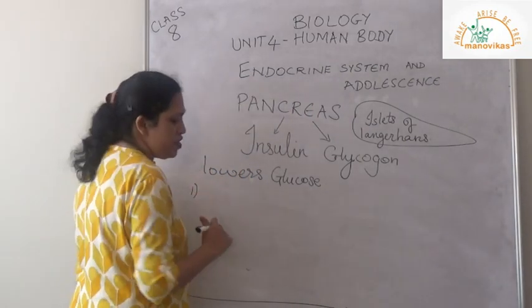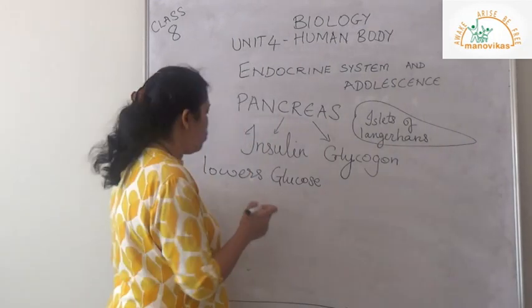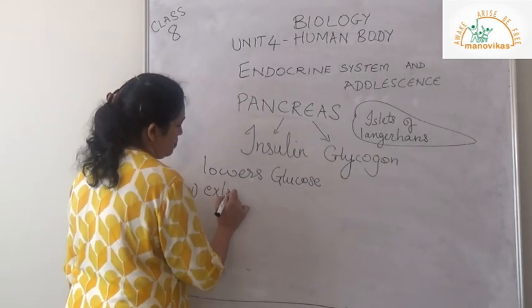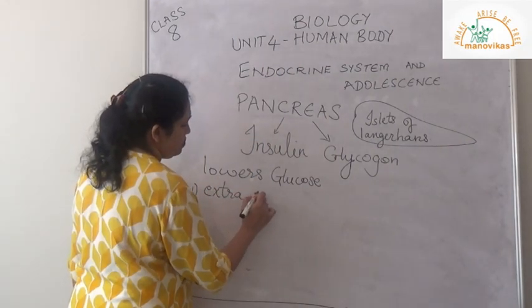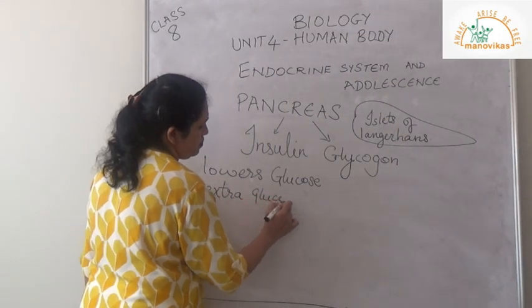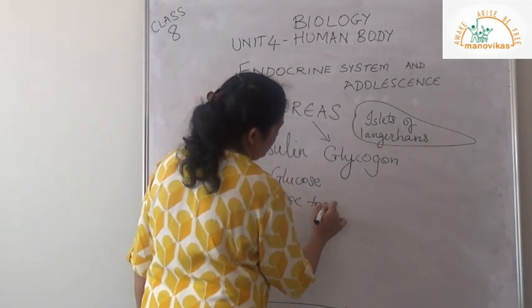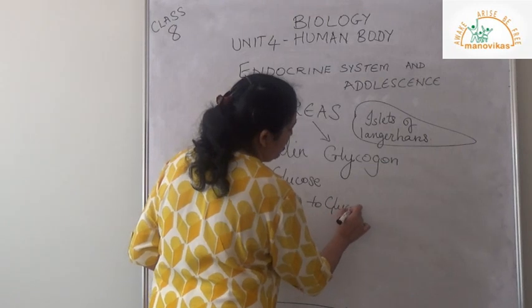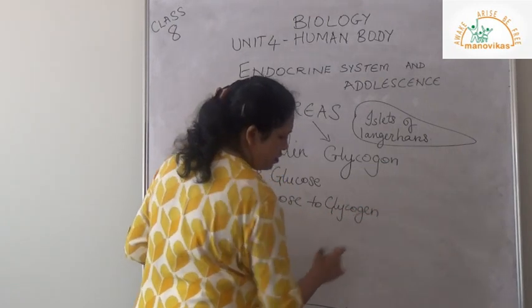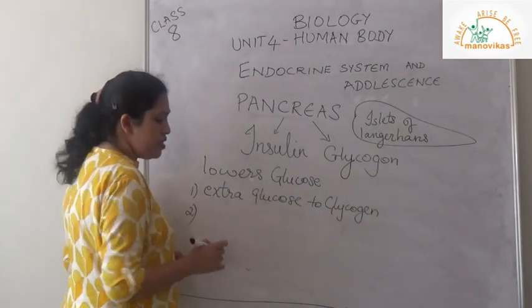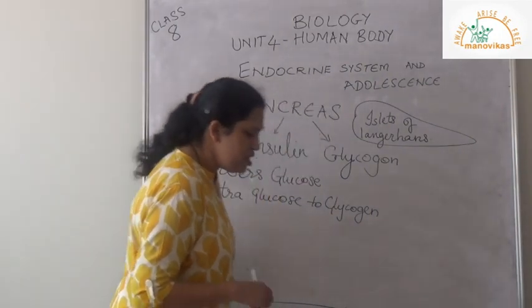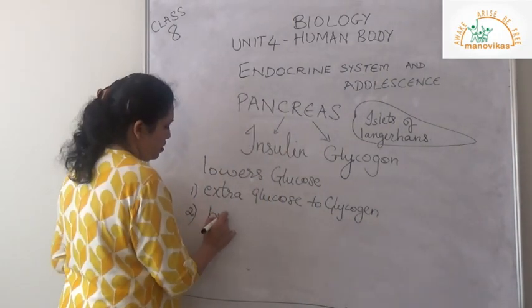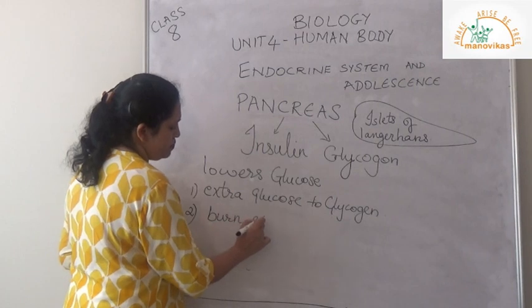How does it do it? First, it converts the extra glucose to glycogen, and it is stored in the liver. Second, it induces the cells to burn the extra glucose.